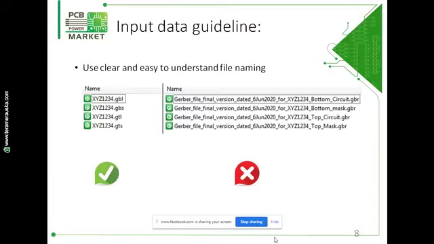So if it is avoidable, then use a sensible name to define the functionality of the layer as a file name. Make sure it is easy to determine the layer functionality from the file name and avoid too long file names.